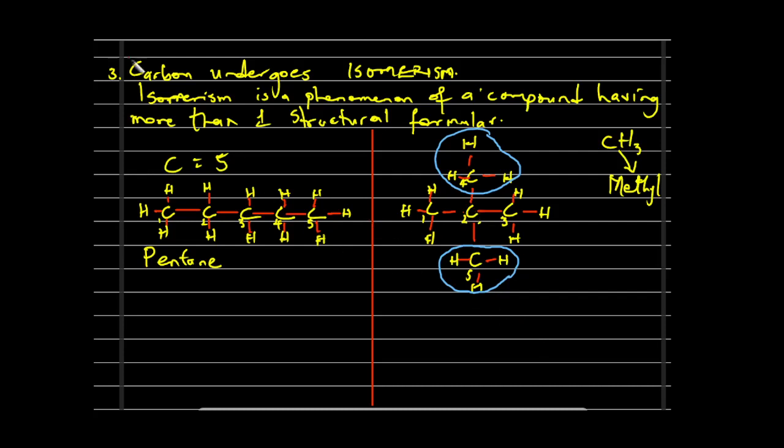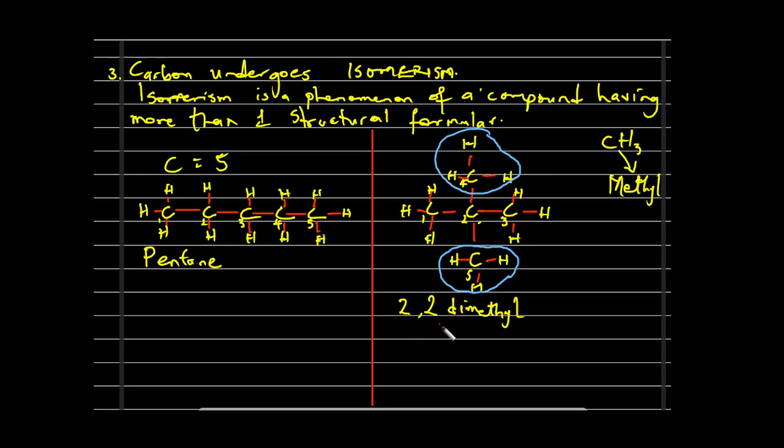So if we are naming this particular substance, it is going to be named as such. We'll have 2,2-dimethyl, because we have 2 methyl groups. This is one methyl here and this is another methyl here, and they are on carbon 2. That is why we have 2,2. The first 2 is for the first methyl on carbon 2, and the second 2 is for the second methyl, also on carbon 2. That is why we have di here, to signify the number of methyl groups that we have.